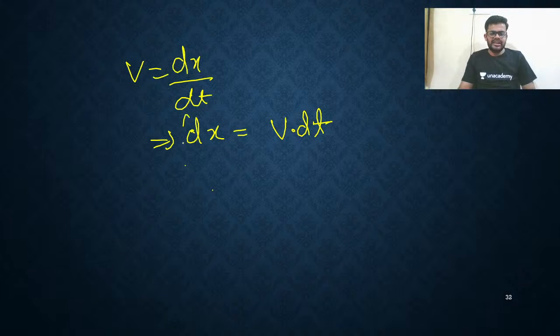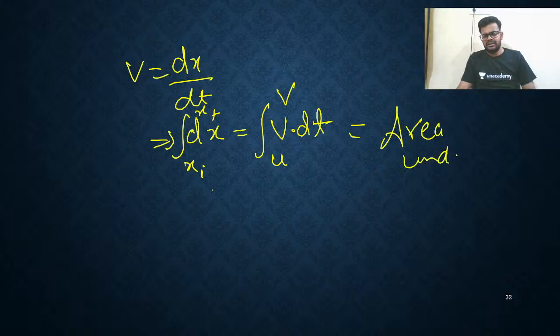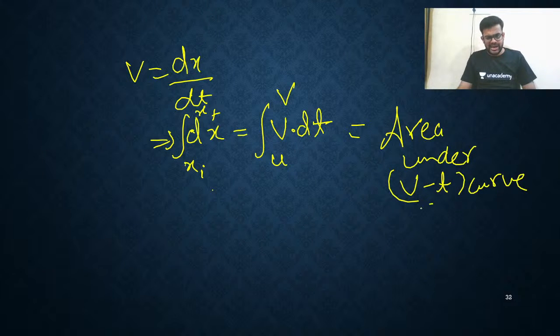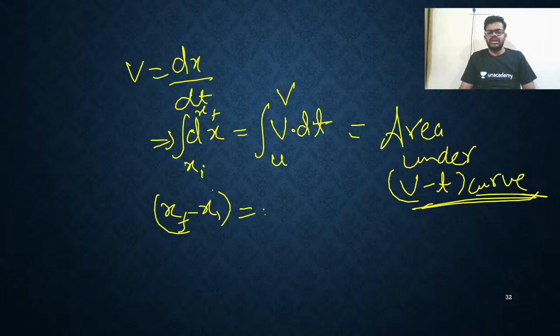Now I'll integrate both sides. It is initial position to final position, and it is initial time to final time. So what are you getting? This is called the area under the vt curve, the area under the velocity time curve. This will be final position minus initial position. So it is called displacement.